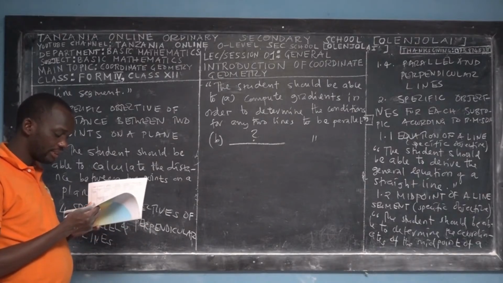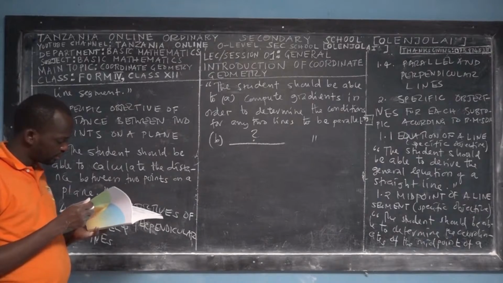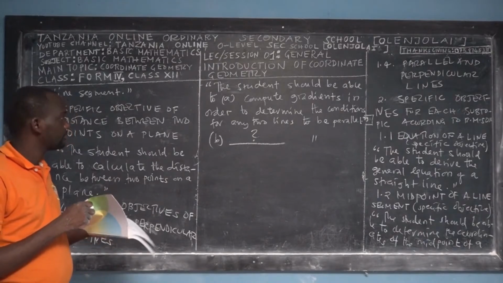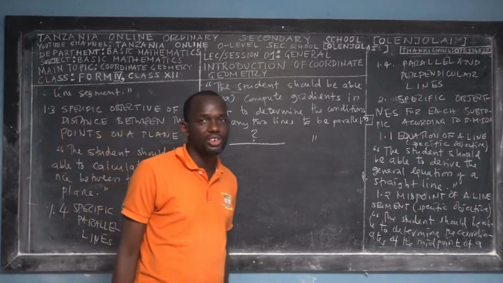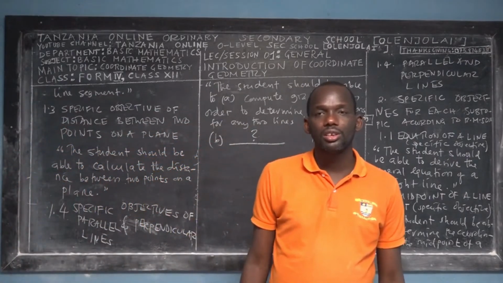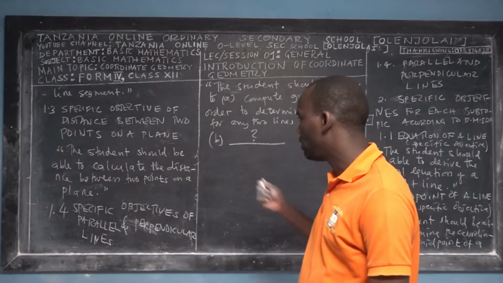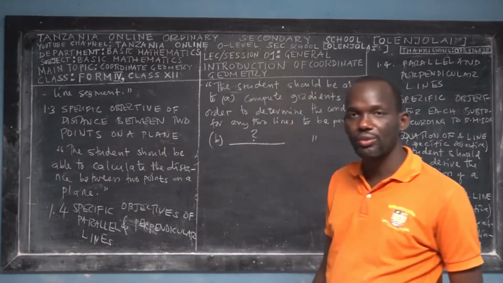You'll find that specific objective there. Those are the specific objectives required for students to meet once you've completed the topic of coordinate geometry for Form 4.